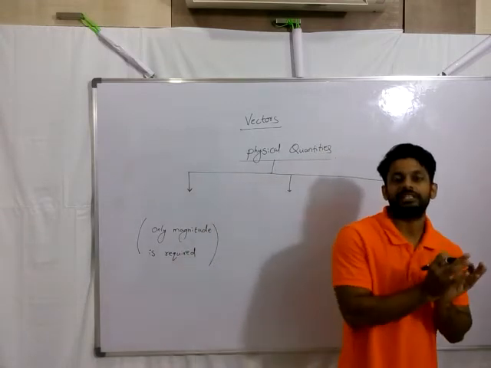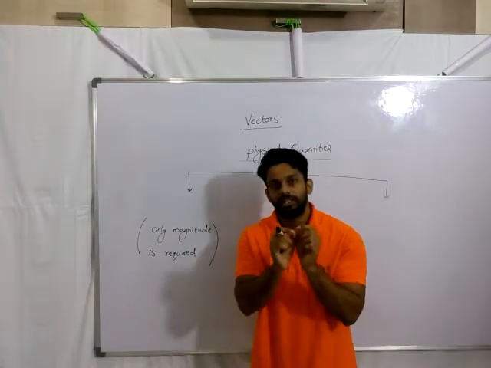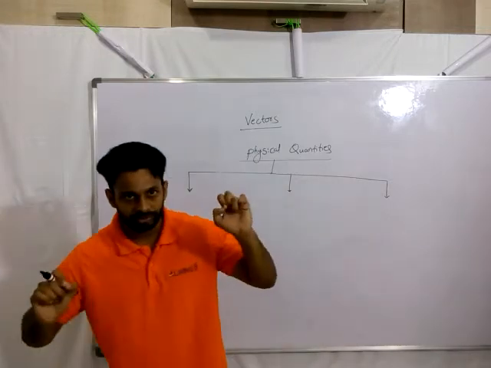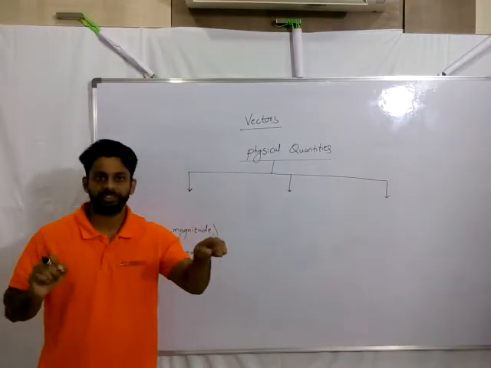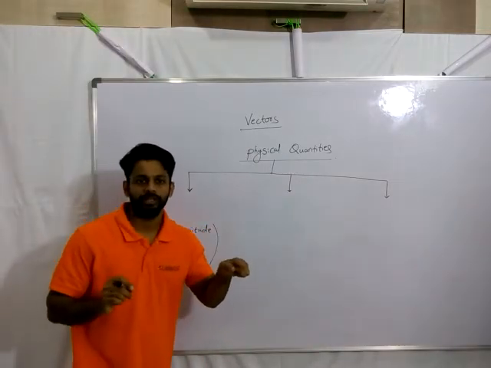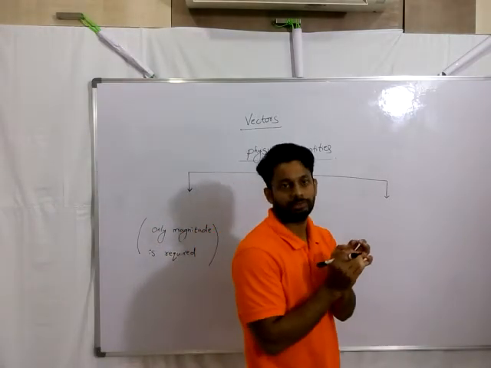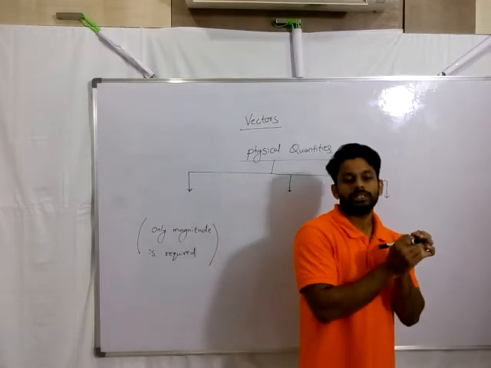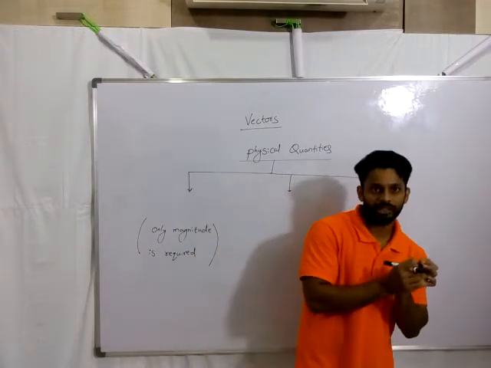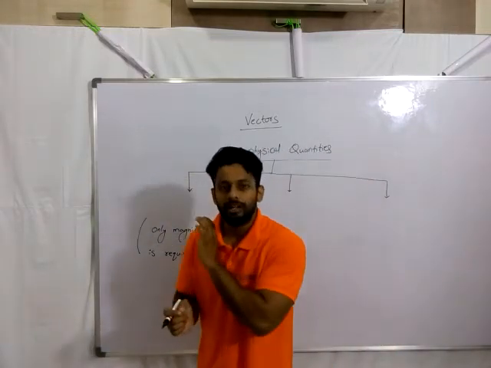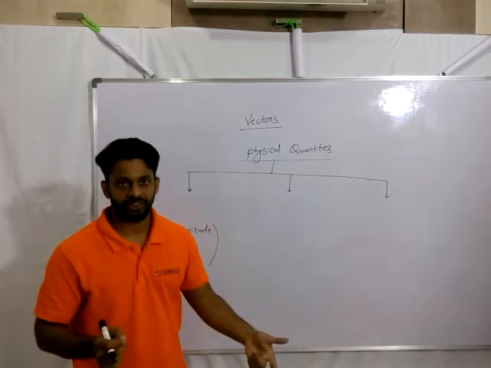So basically we consider a physical quantity in which the separation between initial and final points along with the direction of the movement are both included. Likewise velocity also. Whenever I'm talking about velocity, I need to say the rate of displacement covered, that means how much amount and in what direction.